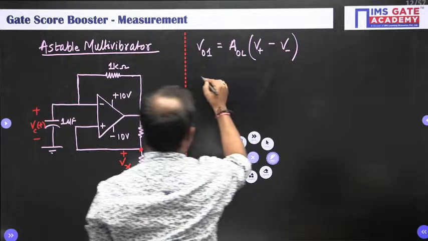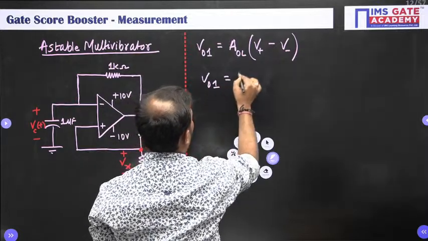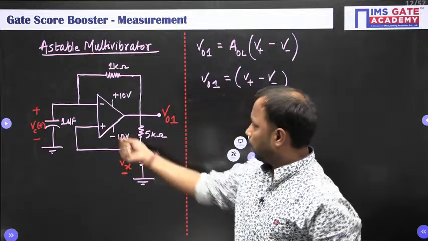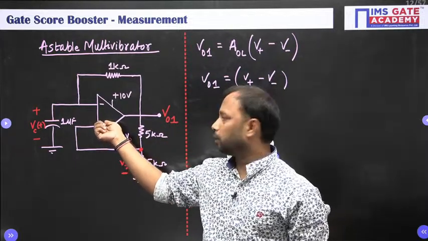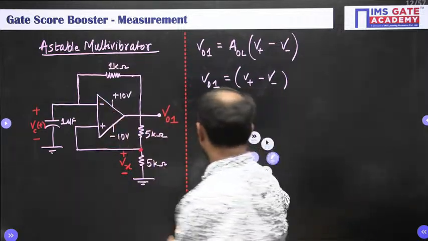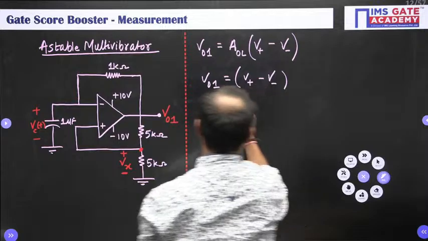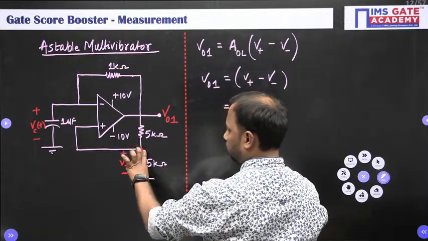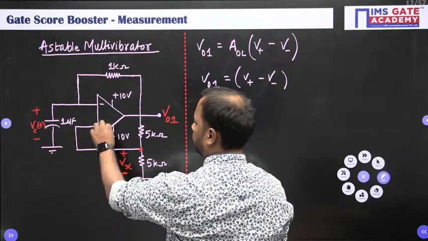Therefore V01 will be equal to V plus minus V minus, the positive terminal voltage minus the negative terminal voltage. So what is the positive terminal voltage? It is Vx. See, this voltage is Vx, and this voltage is coming at the positive terminal, so it is Vx.